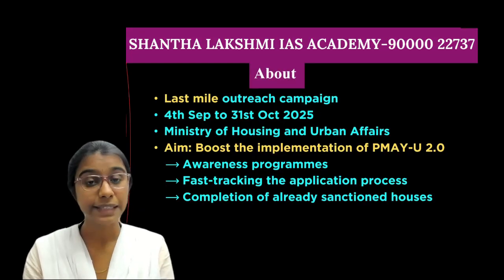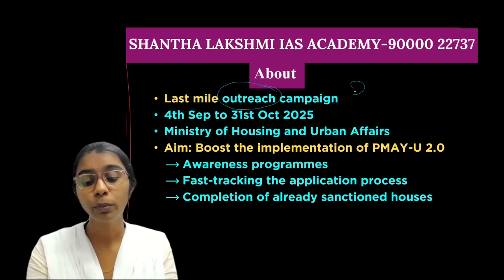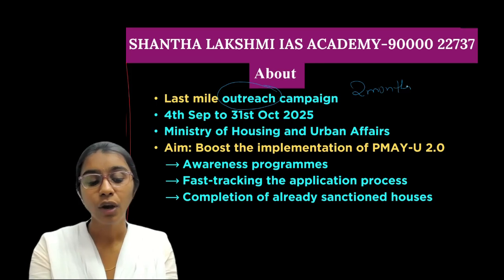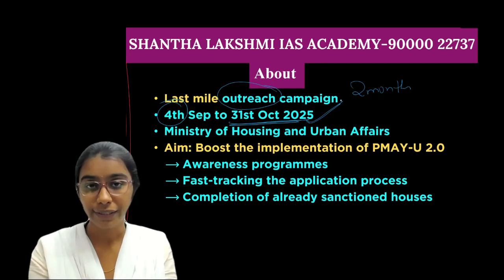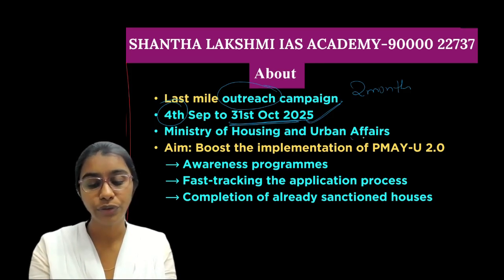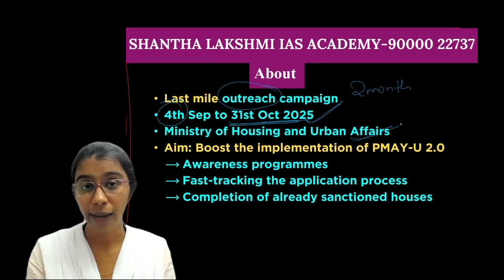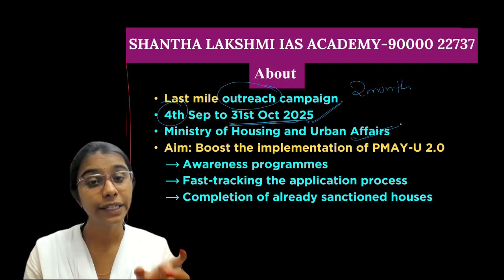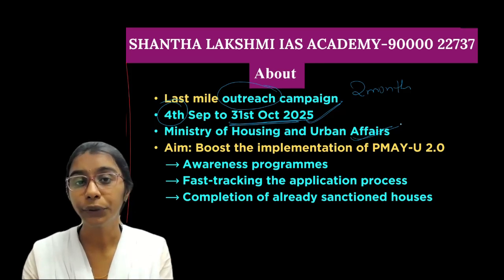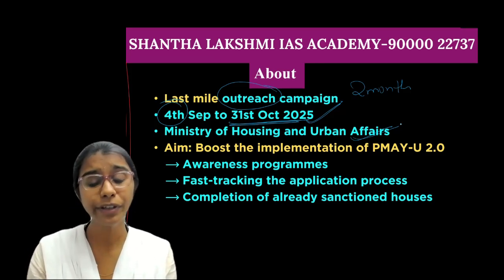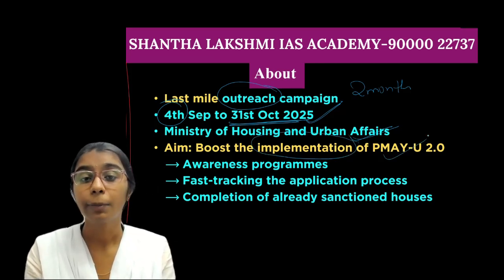This campaign, as I said earlier, is a last mile outreach campaign of 2 months duration, which starts from 4th of September and ends on 31st of October 2025. This campaign is being organized by the Ministry of Housing and Urban Affairs. What is the objective or the aim of this Angikar campaign? It is mainly concerned with the Pradhan Mantri Awas Yojana Urban 2.0, the second version. Its aim is to boost the implementation of PM Awas Yojana Urban 2.0.